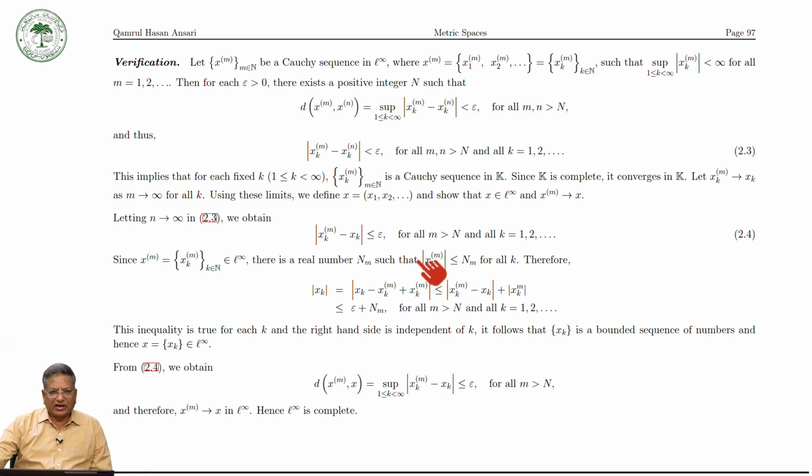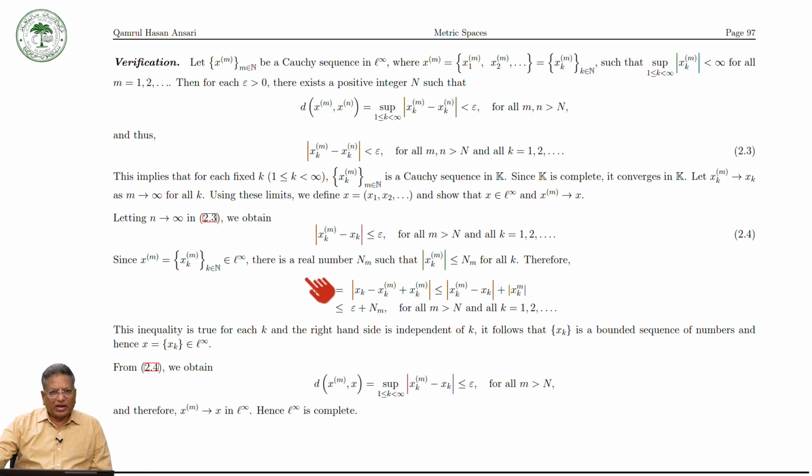And this is less than epsilon and this is less than M_m. And this inequality is true for each k, and the right hand side is independent of k. So it means that this sequence is a bounded sequence of real numbers.